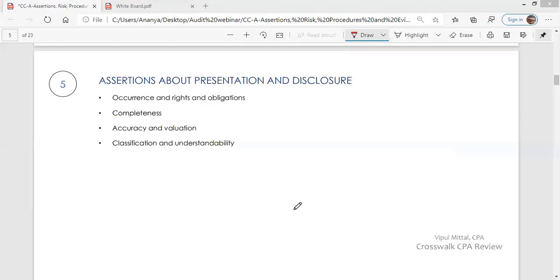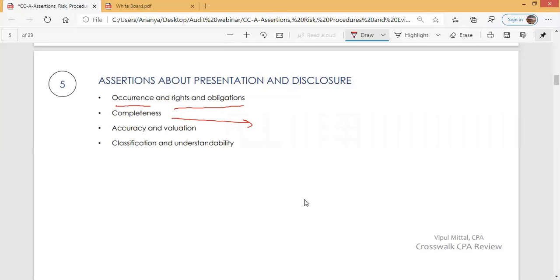Now, management make assertions about presentation and disclosure. So when management presents and discloses information, there may be implicit or explicit representation in those disclosures. What representations are there in disclosures? Occurrence assertion. That is, transactions have occurred, pertain to the entity. Rights and obligation. So if the disclosures relate to assets and liabilities, yes, they have the rights and obligations. Completeness. No disclosures are missing.